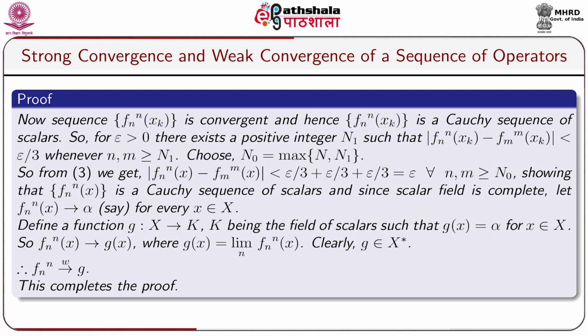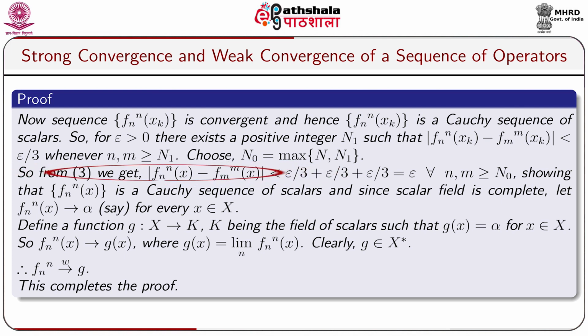Now the sequence of functionals f_n(x_k) is convergent and hence f_n(x_k) is a Cauchy sequence of scalars. So for epsilon greater than 0 there exists a positive integer N1 such that modulus of f_n(x_k) minus f_m(x_k) is strictly less than epsilon by 3 whenever n, m are greater or equal to capital N1. Choose n naught equal to max of capital N, N1.